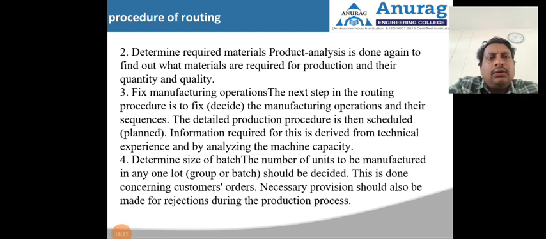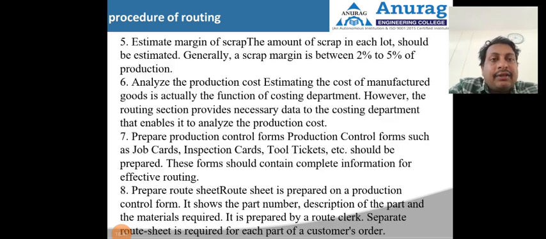Then after the second step, the next step will be fixing the manufacturing operations and their sequence. Then we need to determine the lot size, estimate the scrap and the margin of scrap, and analyze the production cost. So we need to estimate the raw material cost and the processing cost. All costs should be estimated. Then prepare the production control forms. And the last step is preparing the route sheet.